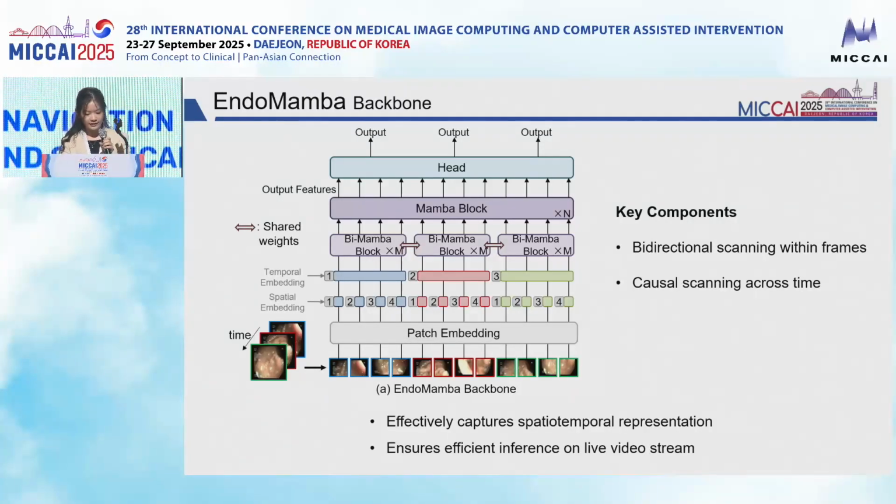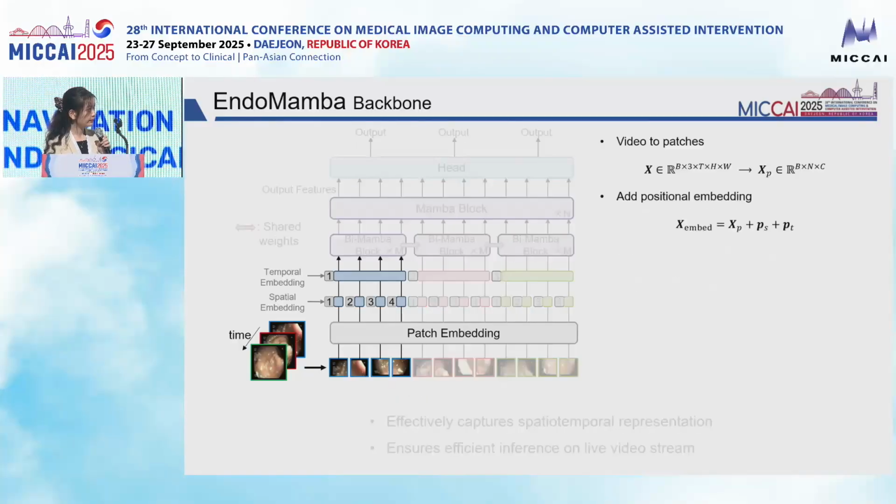Building on the concept of state space models, here we introduce the EndoMamba backbone. The design goal is clear. We want to retain strong spatial temporal modeling ability while ensuring the model is efficient enough for real-time surgical applications. To achieve this, EndoMamba combines two key components: bidirectional scanning within frames and causal scanning across time. We start by converting the input video into patches. To retain positional awareness, we add both spatial and temporal positional embeddings so the model understands where each patch belongs in space and time.